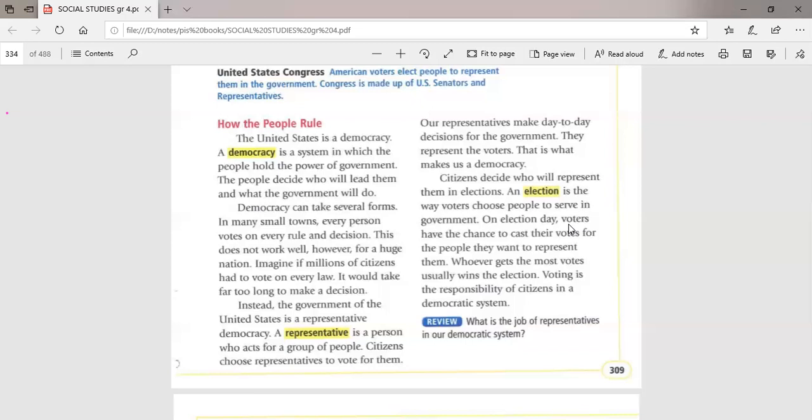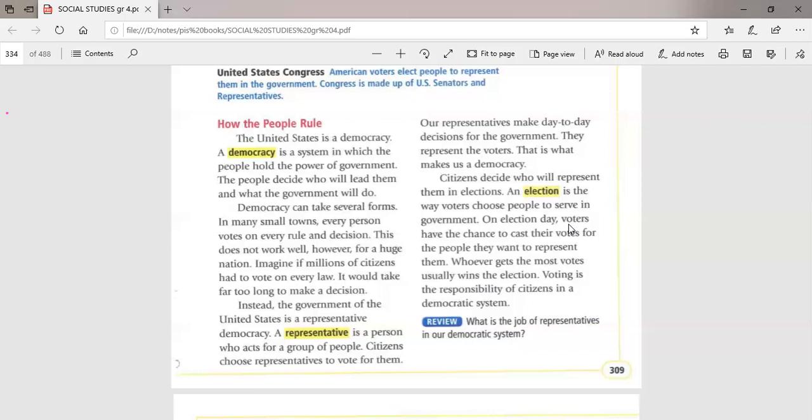Okay? The same way, guys, that we choose the representatives for the Congress, the same way the American citizens choose their leader or their president. So for choosing the president, of course, some people nominate themselves. For example, we have three persons: Tom, Michael, and John. These three persons want to be president of America. So people start to vote for them. People start to what? To vote for them.